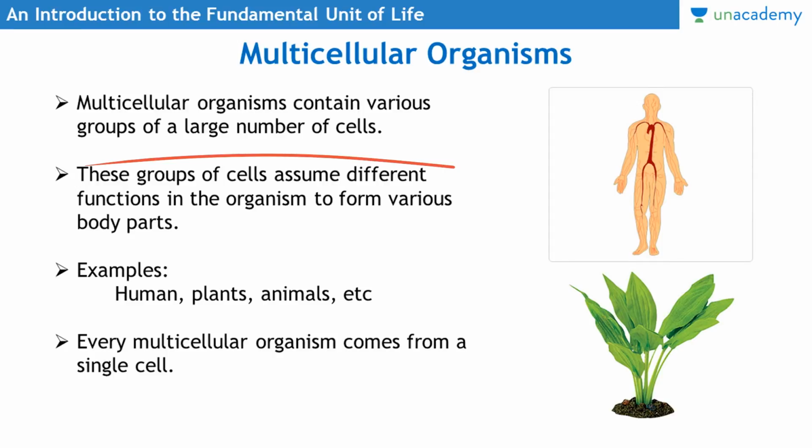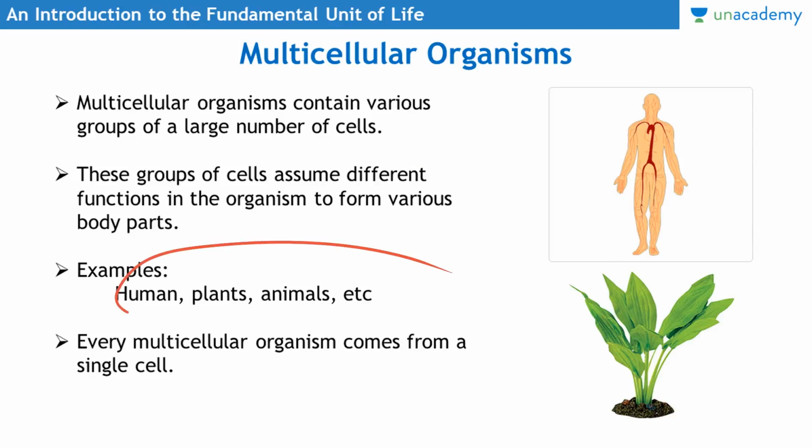Like we have hands to perform different activities, we have legs for walking, we have ears, nose, skin. There are different types of organs and different activities which our body performs. So based on that, the cells are grouped into different groups, and they assume different functions to form various body parts or organs.